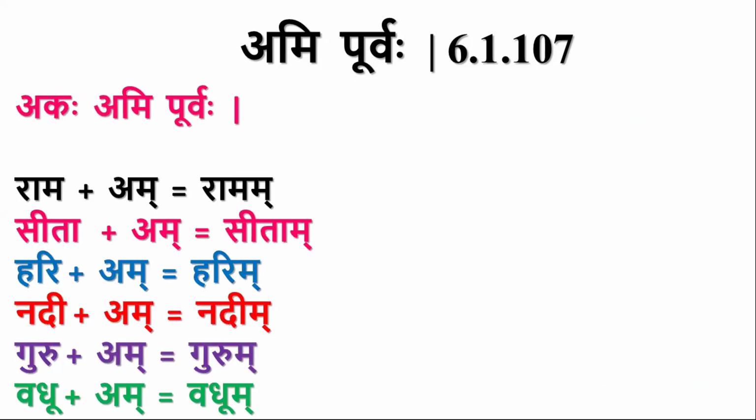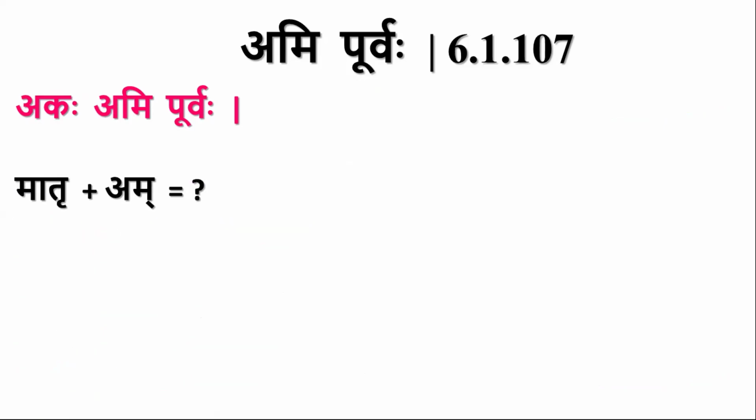This is about Ami Purvaha. So we have Akaha in the sutra. Akaha includes that Rukara also. Consider the example of Matru plus Am. This Matru ends with Rukara and it's followed by Dvitiya Ekavachana Pratyaya Am.